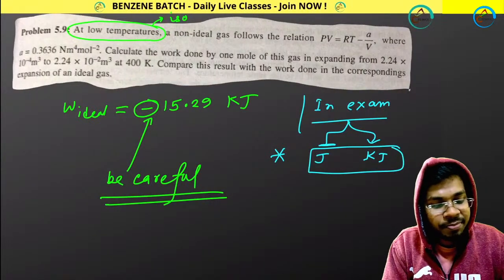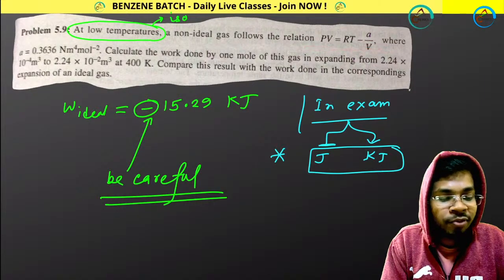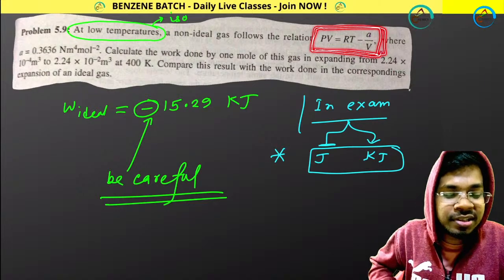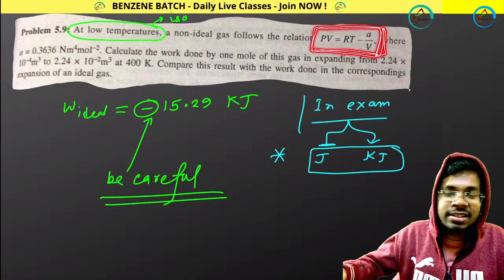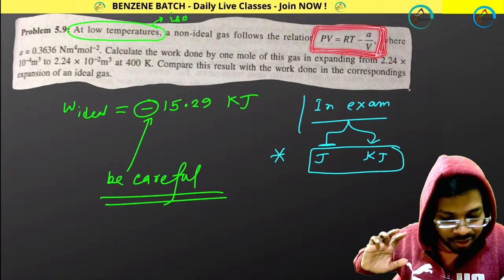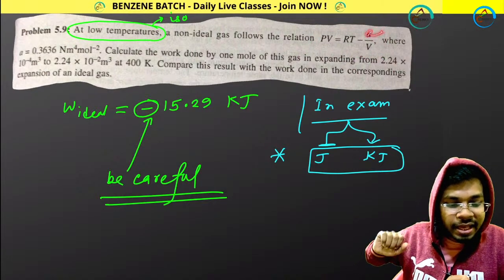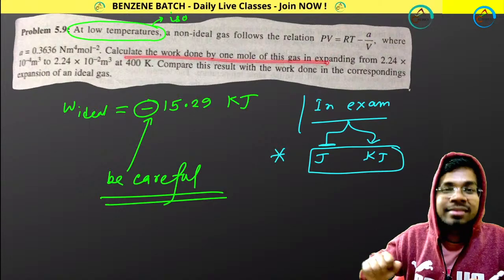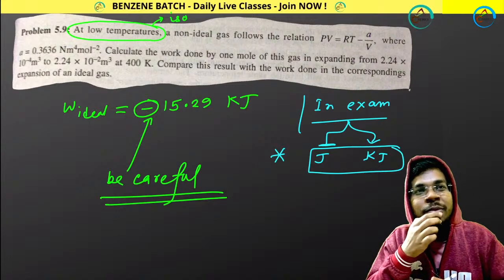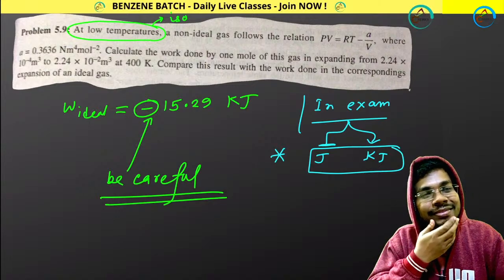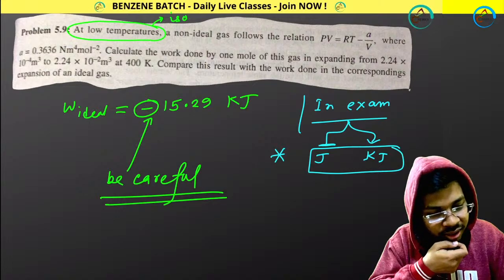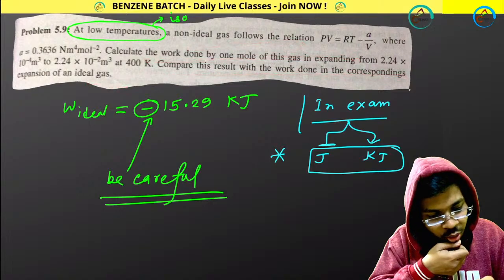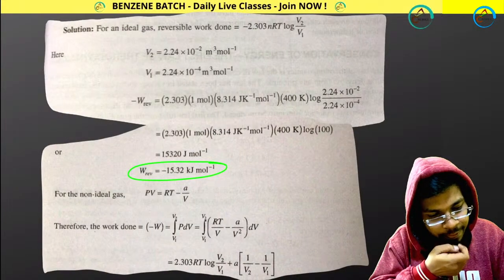Now the concept is, if the gas is non-ideal and following this expression, not real gas, I don't know what kind of gas it is, but if this gas is following this expression, so this expression belongs to any kind of real gas, but it is non-ideal. In that case, the A value is also given. So in that case, what will be the work done?